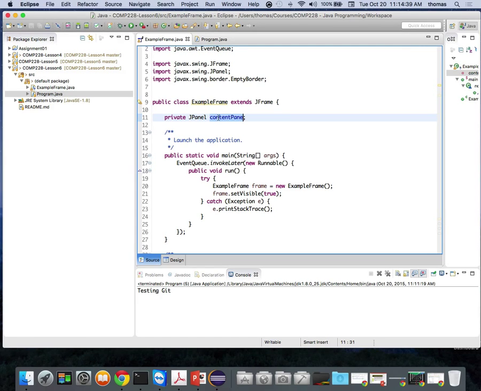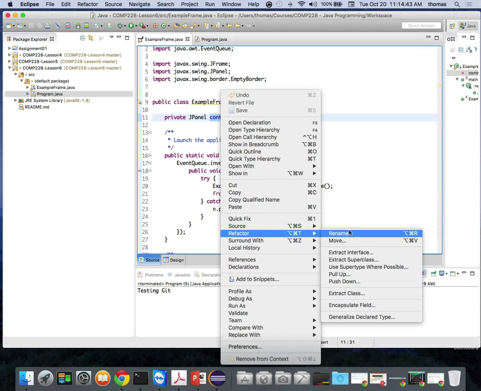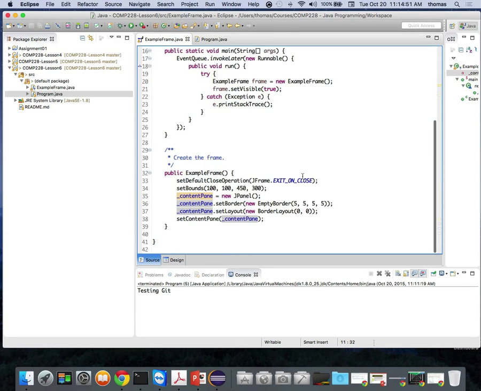So let's refactor rename this one. So I'm going to right click, and then I'm going to go to refactor rename. I'm going to change content pane to underscore content pane. That's the first thing I'm going to do. When I do that, down here, if you notice, all this gets renamed, right? Inside my example frame constructor.